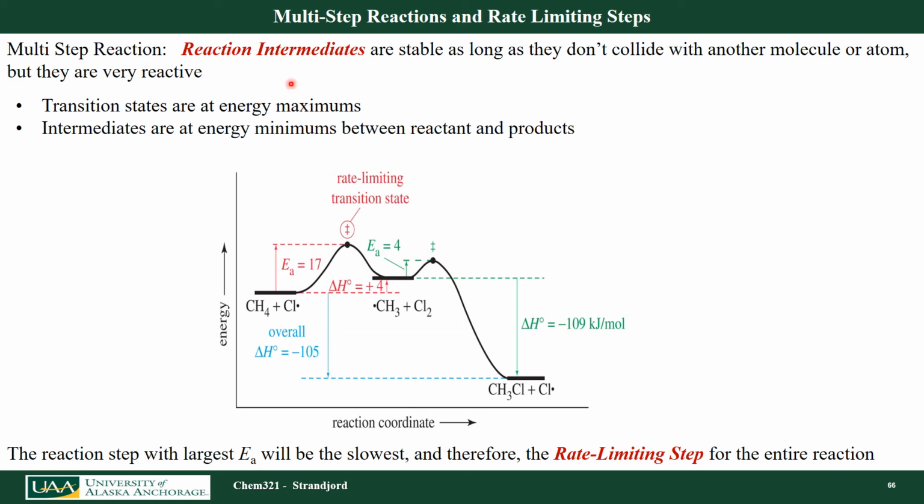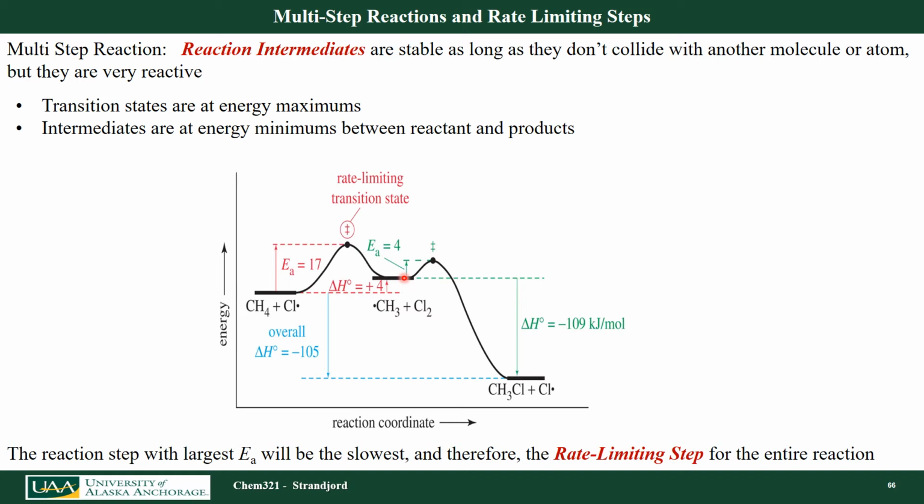So let's look at a multi-step reaction where I actually have reaction intermediates. In this reaction, I'm starting with methane and a chlorine radical. I have an activation energy of 17 kilojoules per mole to get up to my rate limiting transition step, and then I form a product. This product actually isn't the final product, so this would be an endothermic step in my reaction.